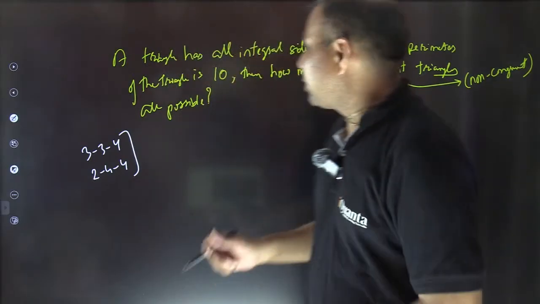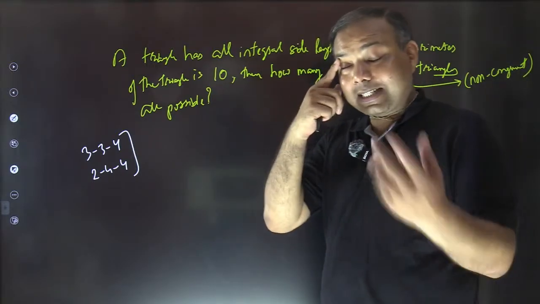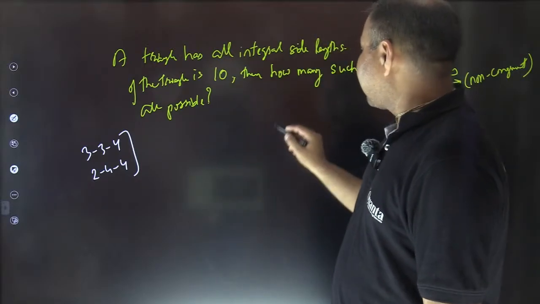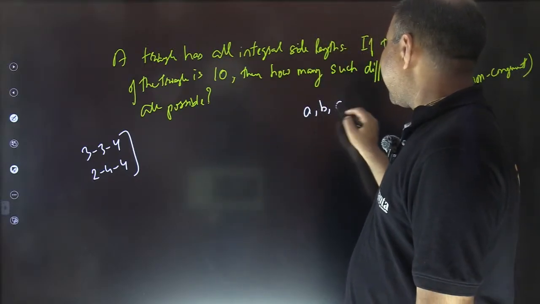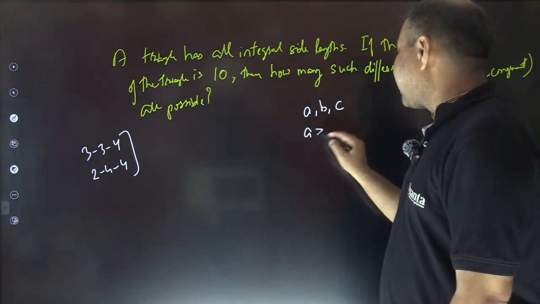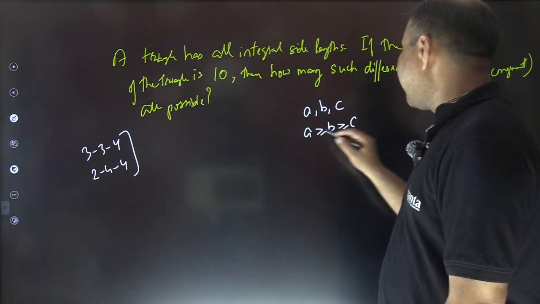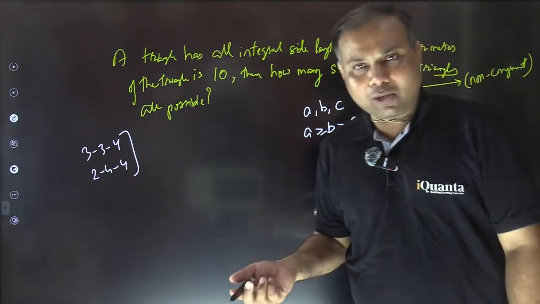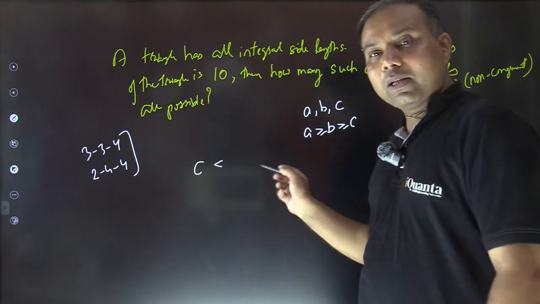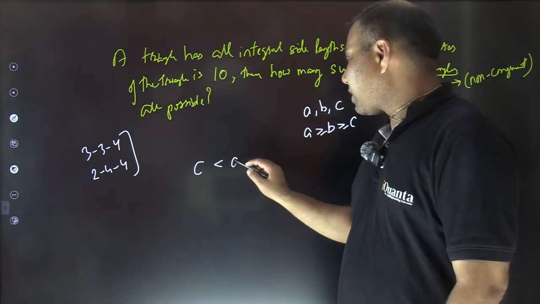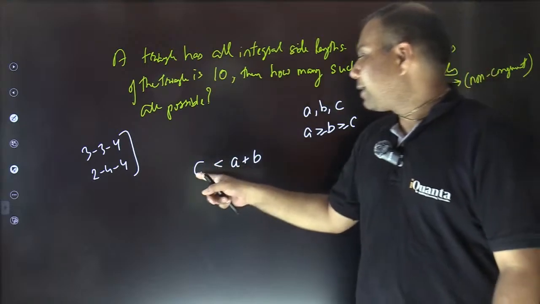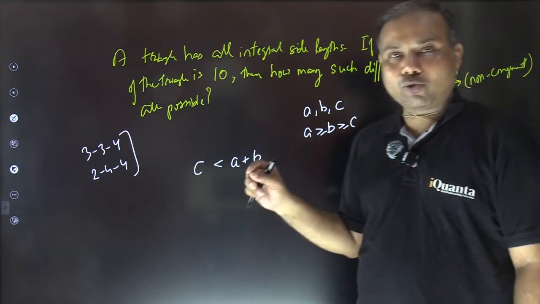Yes, we need to follow the same property which we were discussing. Okay, let's check that. So in the previous slide, we discussed about that longest side. Let's say the 3 side lengths are A, B and C, assuming that they are in the increasing or non-decreasing order basically. So A is greater than or equal to B, which is greater than or equal to C. So among them, the longest side could be C only, fine. So as I discussed, that longest side should be smaller than sum of others. So that is sufficient. If this is the case, then we can easily say that triangle is possible. Okay, if C is the longest side, then it must be certainly smaller than the sum of other 2 sides.